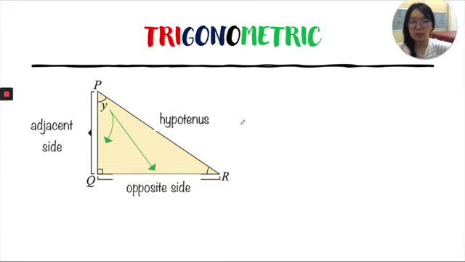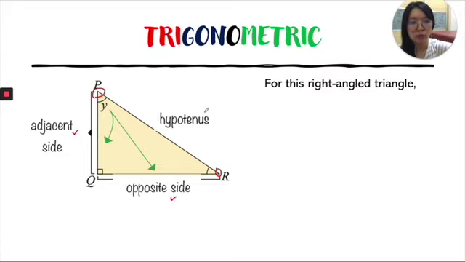Look at a triangle here. What is the difference? The angle here is not labeled at vertex R. It is labeled at vertex P. So if my theta is labeled here as angle Y, so the side opposite of Y, we call it as opposite side. And the side next to Y, we call it as adjacent side. So for the triangle, the triangle name is triangle of PQR, triangle of PRQ, or triangle of RPQ.